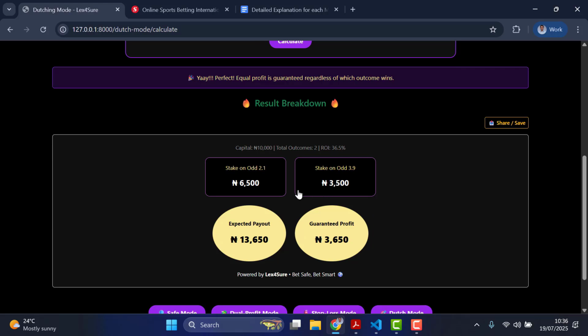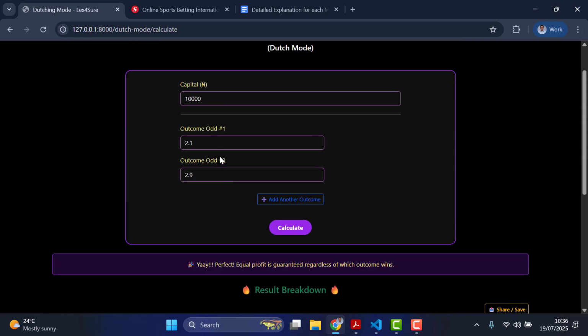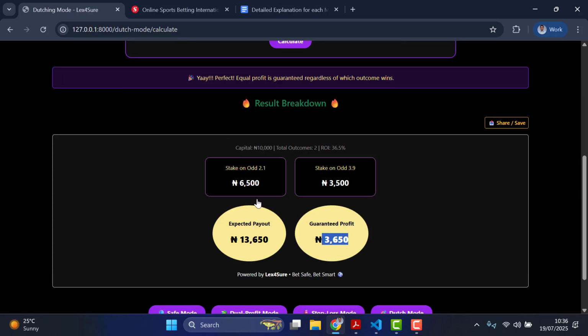All right. So once you do that, your expected gross return would be 13,650, which means your profit there is 3,650, regardless of who wins between these two odds. So that means with your 10,000, you have been able to add an extra 3,650 naira. Now,